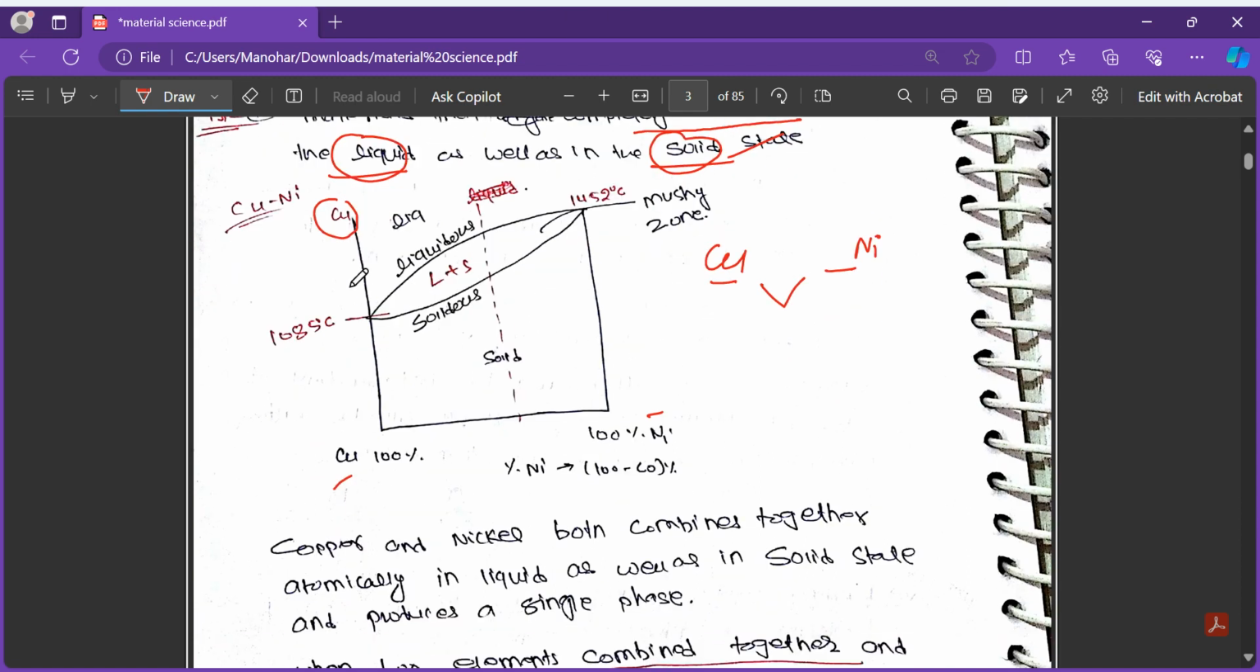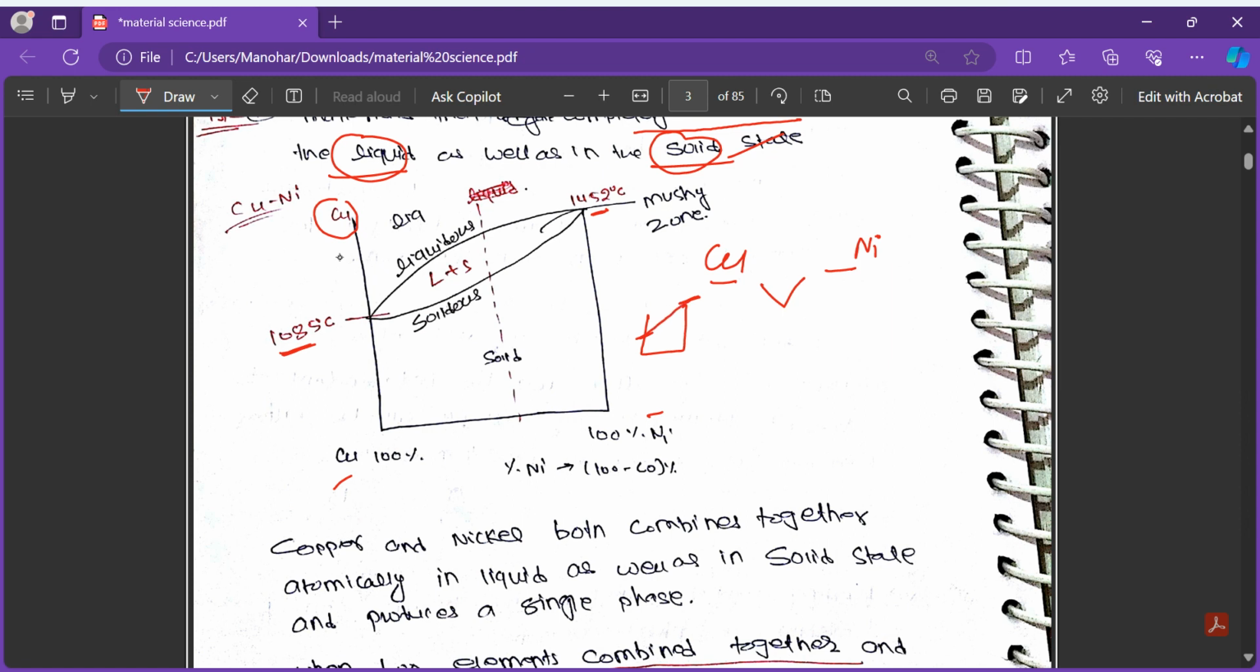What we have to remember in the copper-nickel diagram is to focus on the melting points. The melting point of copper is 1085 degrees Celsius, and the melting point of nickel is 1452 degrees Celsius. And the phase diagram is not simply a single line at 1085 and another at 1452 degrees Celsius. We cannot simply add the lines like this.